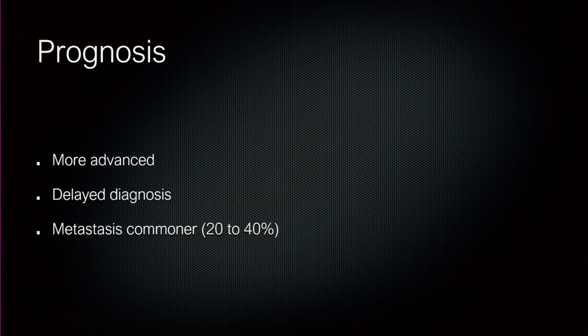So the prognosis is poor. We don't diagnose it and we don't treat it as aggressively, and therefore it's more advanced. You delay the diagnosis, and therefore this metastatic potential of 20 to 40%, which really is completely unacceptable. And the reason we have this rate is because we don't know about it. So the more we know about these small differences in skin of color, the better clinicians we can be.